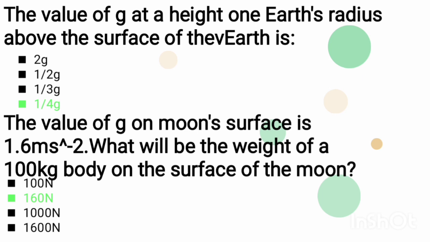Fourth MCQ, the value of G on Moon's surface is 1.6 meter per second square. What will be the weight of 100 kg body on the surface of the Moon? 100 Newton, 160 Newton, 1000 Newton, 1600 Newton. Correct answer is 160 Newton.